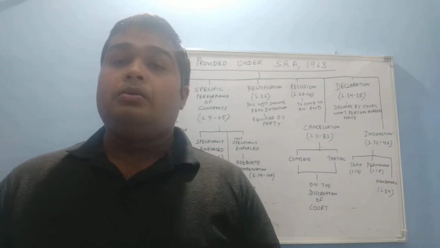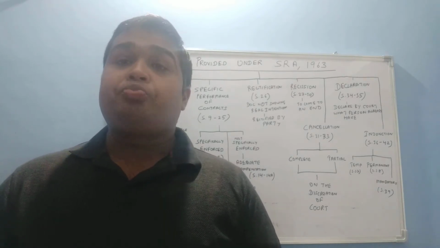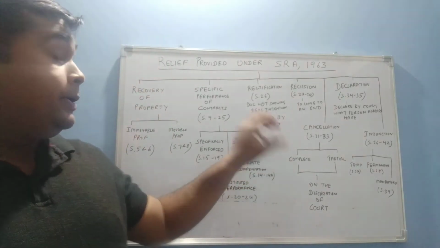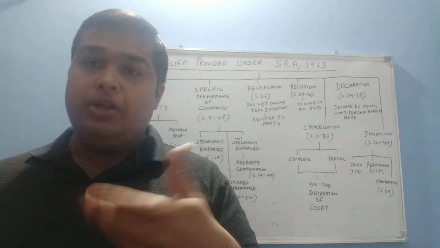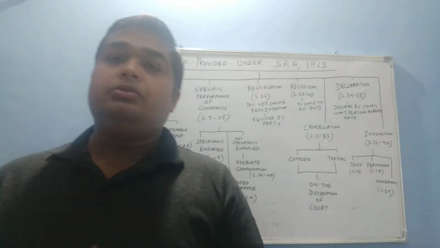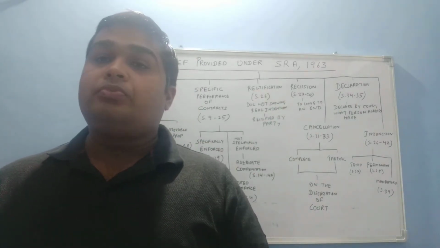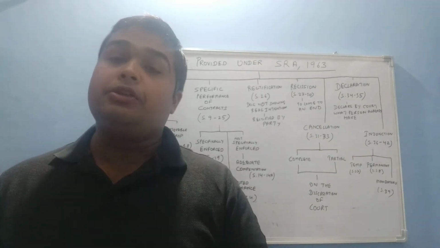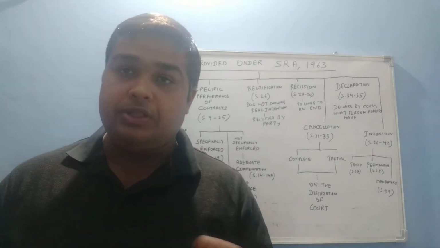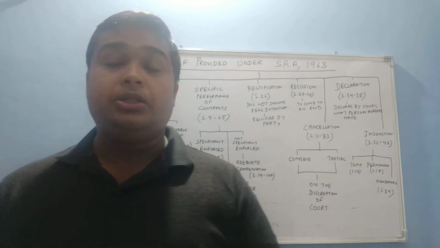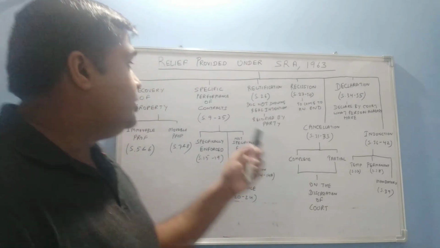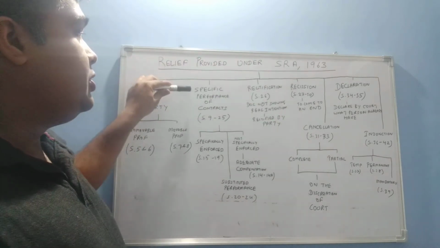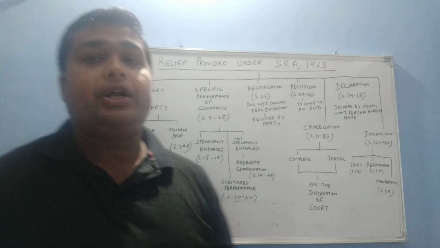Afterwards, the first party gave the amount for the fruits, but the second party did not give the fruits. After some time, for the breach of contract, the party filed the case under the Specific Relief Act for specific performance of contract.